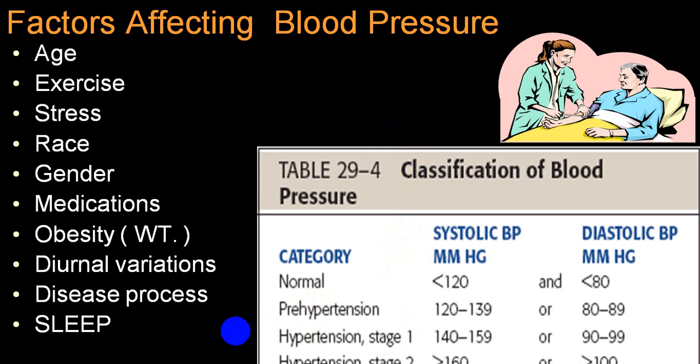This is the latest thing that has been established in all the different types of criteria. That is, all the different associations, JNC8, etc., put forth this particular classification of blood pressure. Now we have all the recent guidelines which suggest that this should be the criteria for the different definitions for labeling a person as normal, pre-hypertensive, stage 1 hypertension or stage 2 hypertension. These are the different terminologies being utilized.